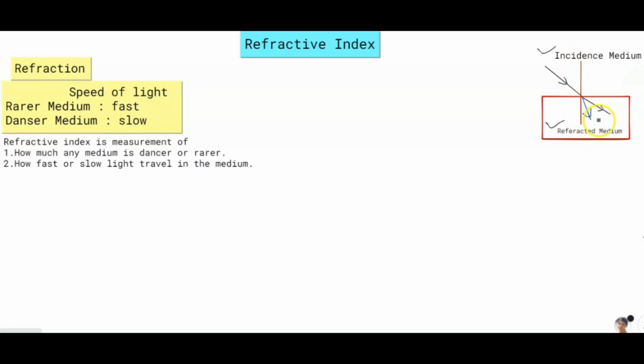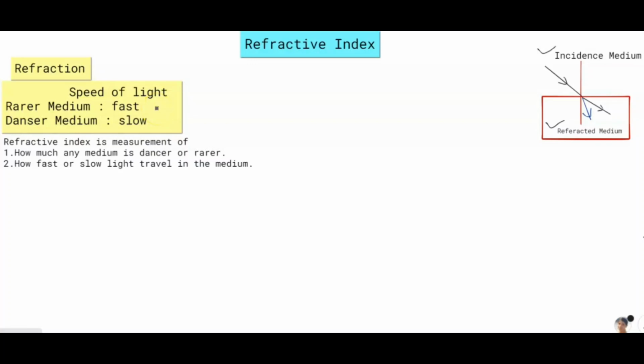When the refracted medium is rarer compared to the incidence medium, light travels fast in the refracted medium. So this ray shows light traveling faster, and it bends away from the normal. So this is refraction. Whenever you have a denser medium, light's speed will go slow, and in a rarer medium light travels very fast.